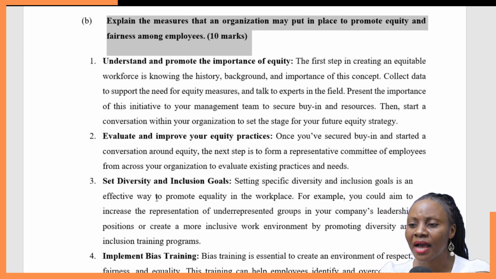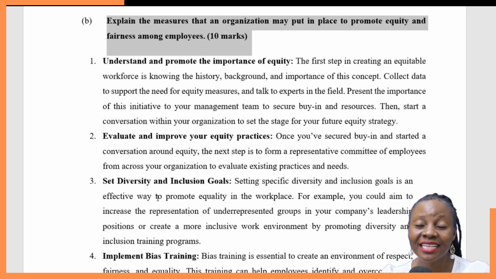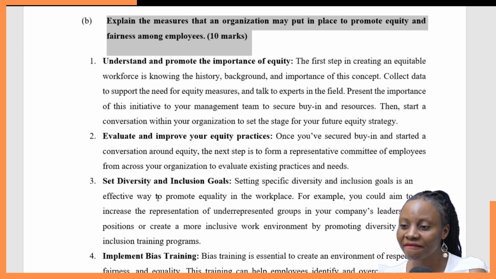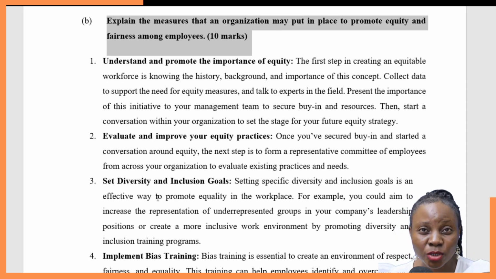And then you have set diversity and inclusion goals. Ensure that the organization culture, the company culture, embraces the different people that are there in the organization. When you talk of diversity and inclusion, this is an emerging issue that most organizations are looking into. Why?